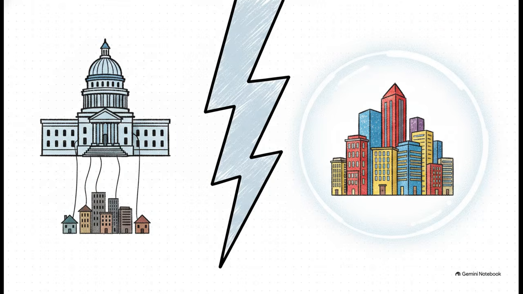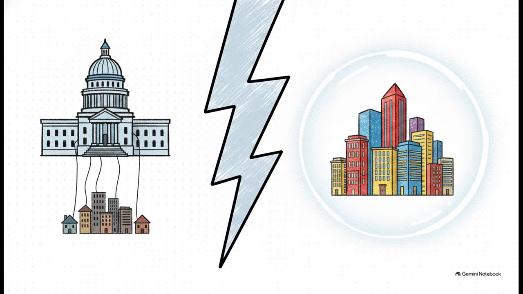But here is where we hit a massive core tension in local law. How much power does a city actually have to govern itself, especially when you have those global treaties pushing down from above? Historically, something called Dillon's Rule dominated. Under this doctrine, municipalities are basically just mere agents of the state. They have zero inherent powers.